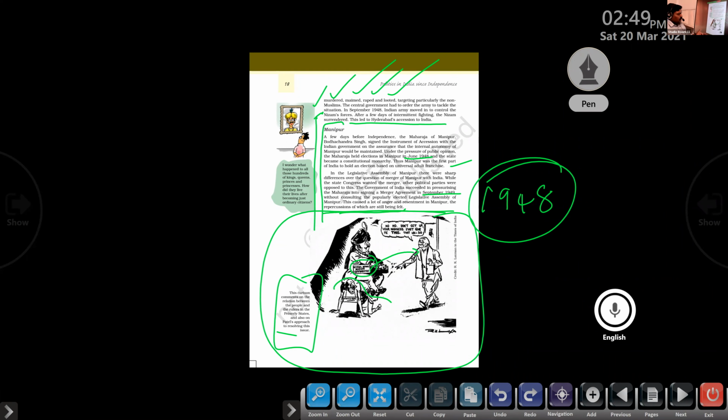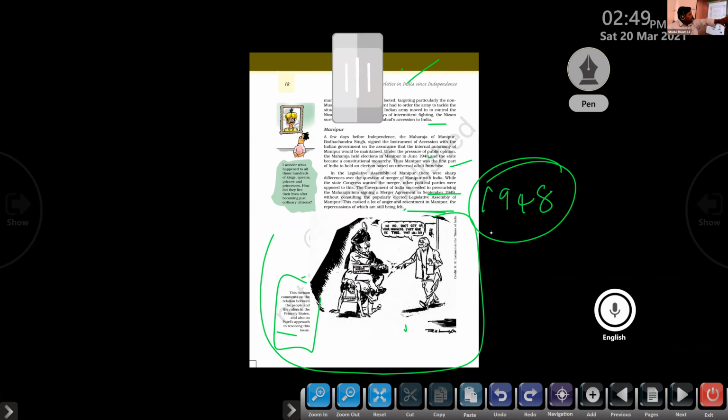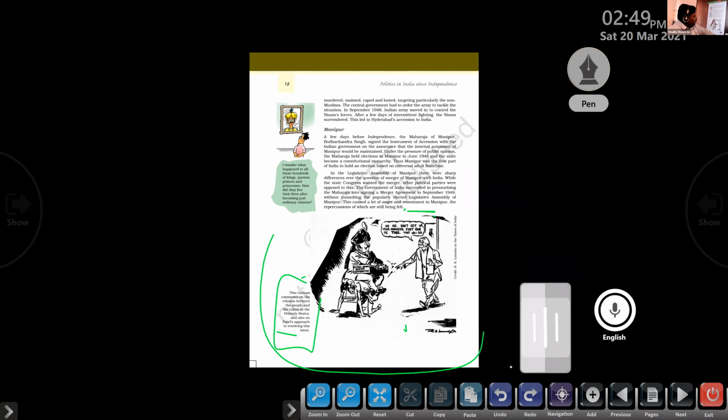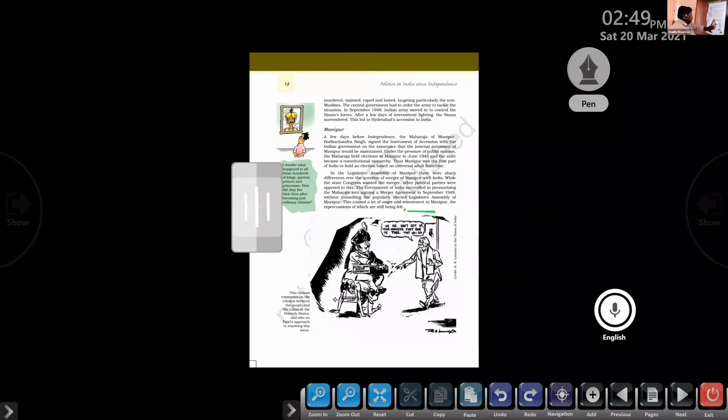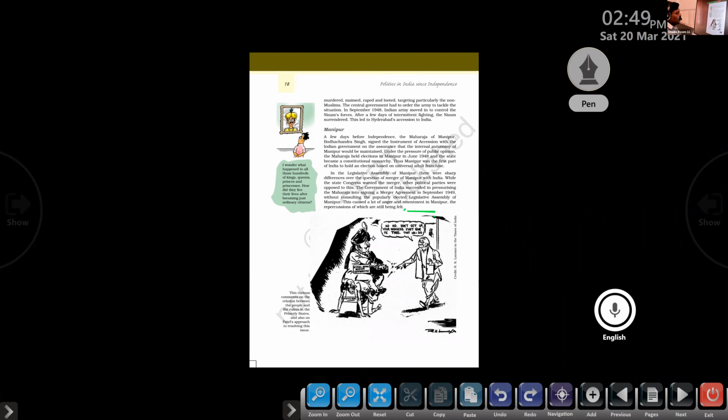Clear or not? The Indian government wanted that area to join the Indian Union. So that's the meaning of this cartoon. Like that, various cartoons are there in your textbook, and all of them are important. You can see them in the newspapers also. A number of such cartoons are there related to present day politics. Please observe them and understand their meaning, right?